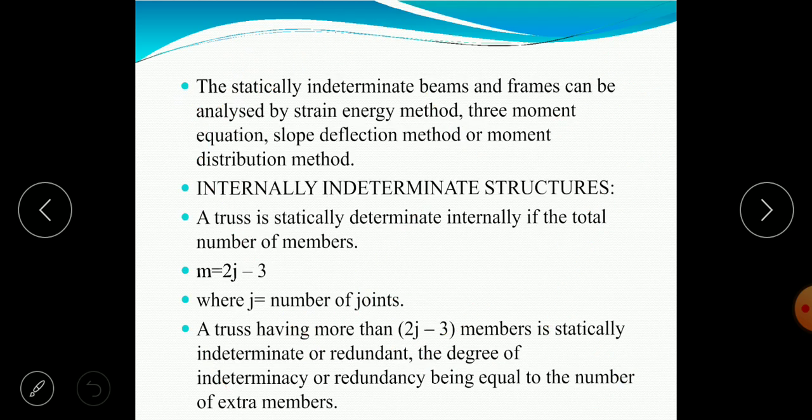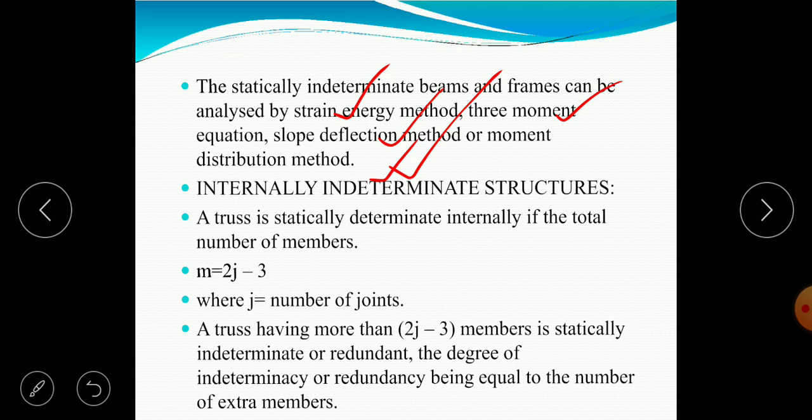The statically indeterminate beams and frames can be analyzed by strain energy method, 3 moment equation, slope deflection method, or moment distribution. These methods you have already done in 2nd semester for SCA1, where you were analyzing the continuous beams by using the 3 moment equation, slope deflection method, and moment distribution. Strain energy, which is the 5th unit in the SCA1, where you discussed the analysis of beams which are statically indeterminate. Let us discuss regarding the internally indeterminate structures.